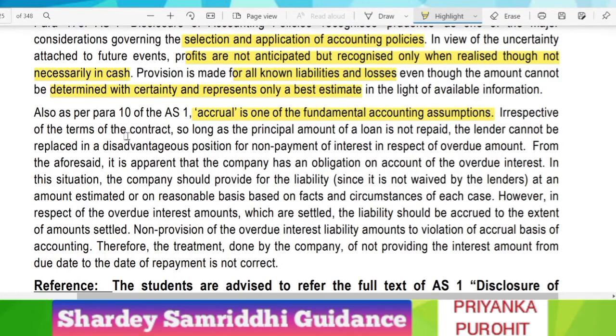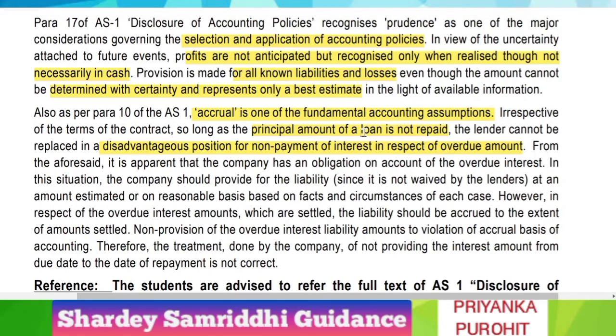So, irrespective of the terms of the contract, so long as the principal amount of the loan is not repaid, the lender cannot be placed in a disadvantageous position for non-payment of interest in respect of the overdue amount. So it states that as long as you have not repaid the principal amount of the loan fully, you cannot put the lender in a disadvantageous position by also not paying the interest on the overdue amount. Once you are already not paying the principal amount to the lender, and now you are also not making payment or not accounting for the interest on the overdue amount.